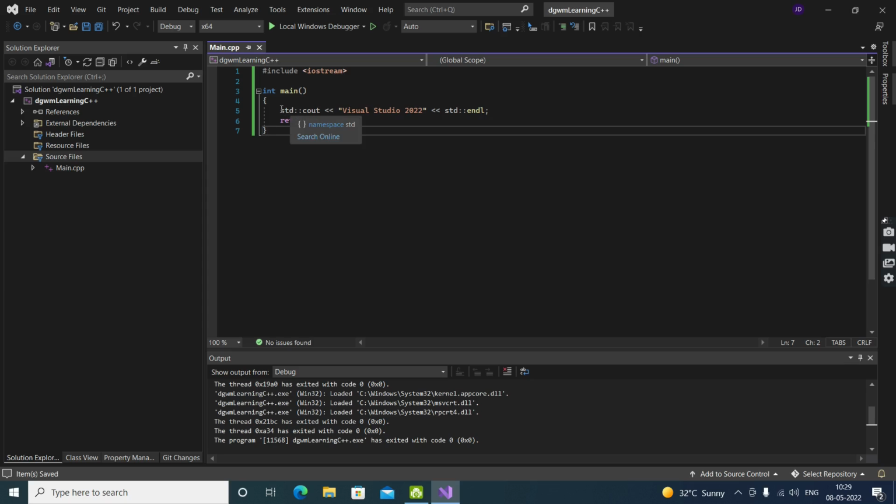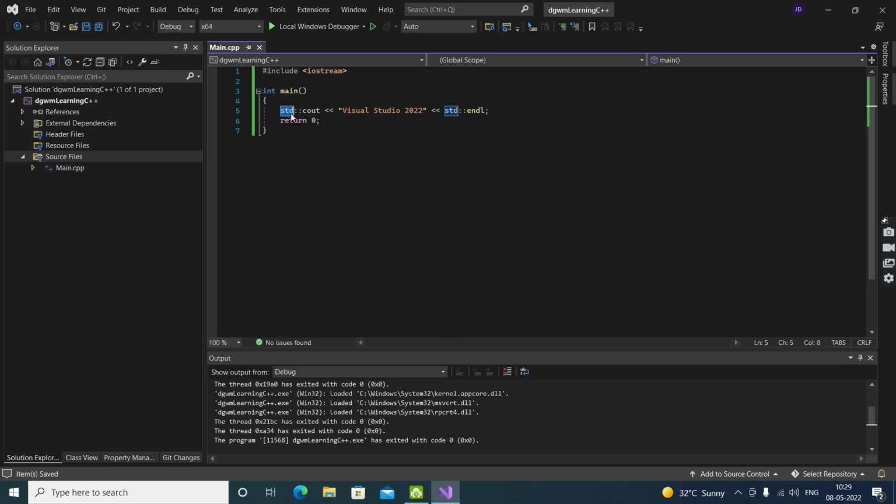Okay, now there is this thing in this line. There is std, which means standard. It is a standard library. iostream is a standard library. We are using it with std::cout. It's cout, not out. Cout means computer out.